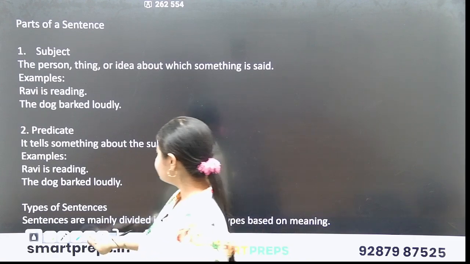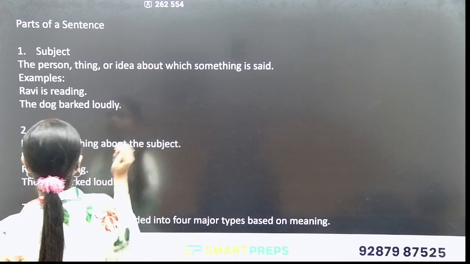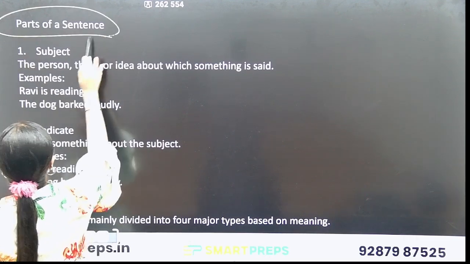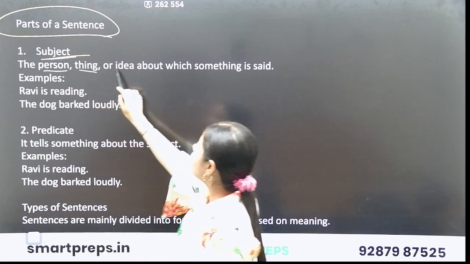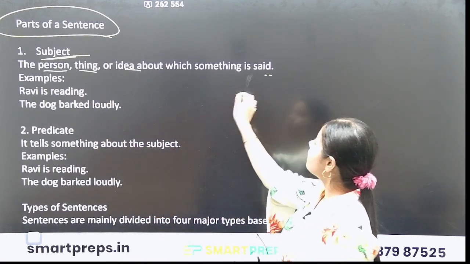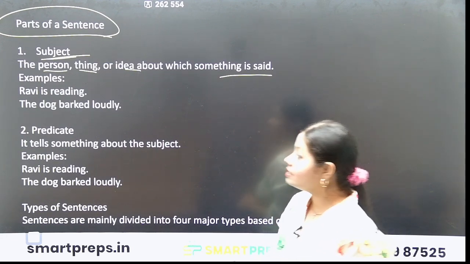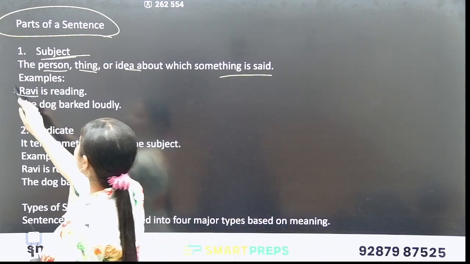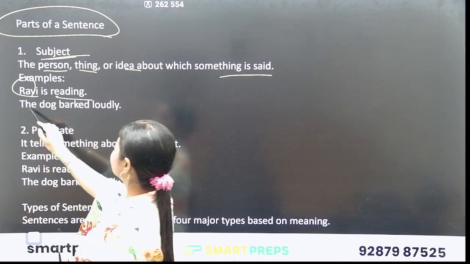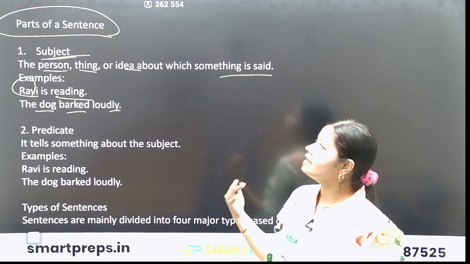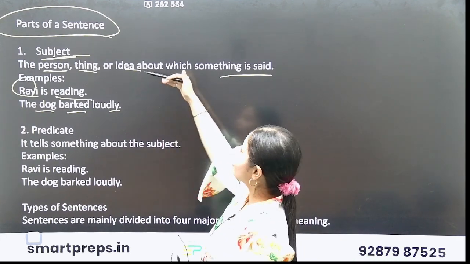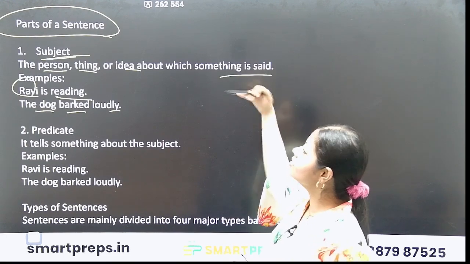Now let's understand parts of a sentence. First part is what? Subject. The person, thing or idea about which something is said. For example, Ravi is reading. The dog barked loudly. Okay, so here the subject is the person, thing, idea about which something is said.